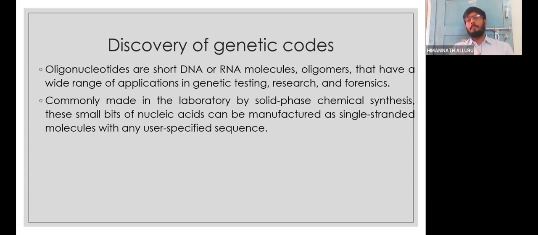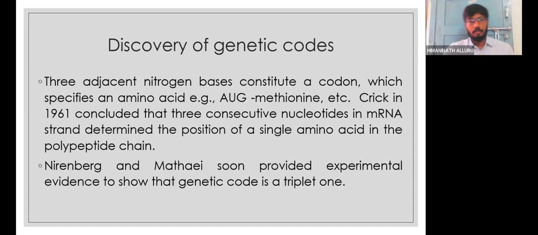These things can be made in the chemical synthesis method, that is, in the laboratory. Using this, even today what we are doing, PCR, whatever molecular diagnosis we are doing, for everything the basis came from this particular discovery only. So we need to definitely highlight the role of the oligonucleotide to the children. Now, how come methionine AUG is the start codon? We already know it codes for the amino acid methionine.